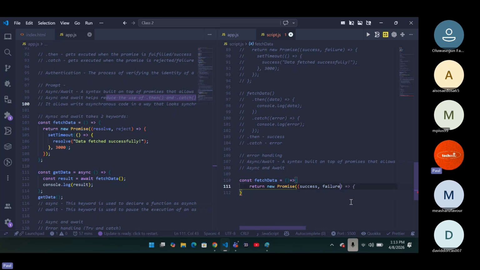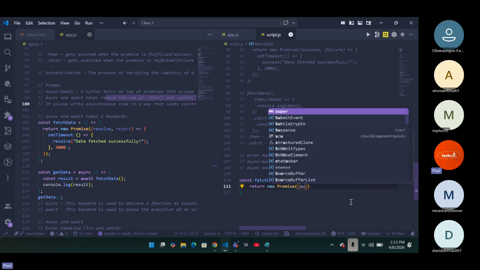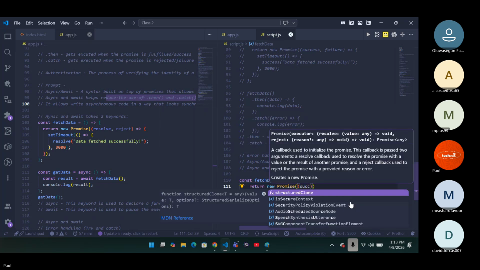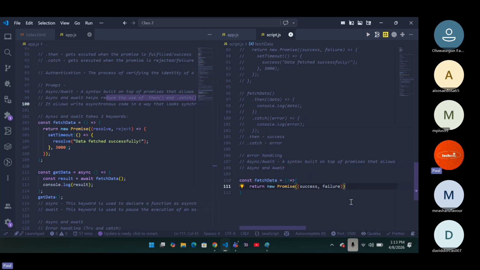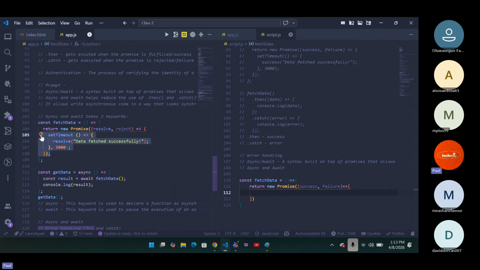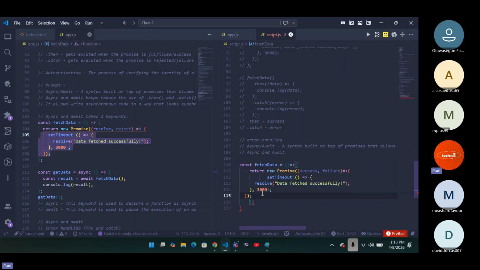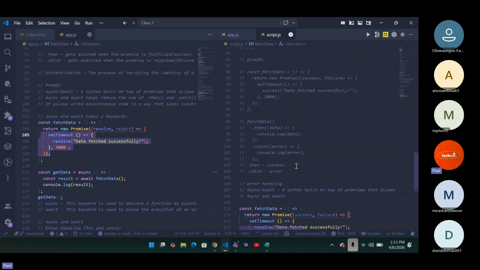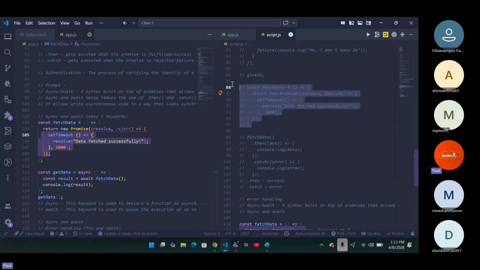There's a problem in my syntax again, so I'm going to put success and failure. Good. Now we're going to have the setTimeout here again, the same way we did it before. That's the main function.